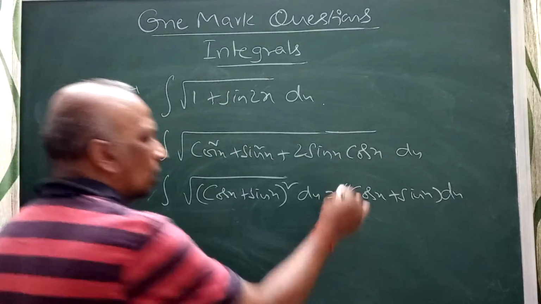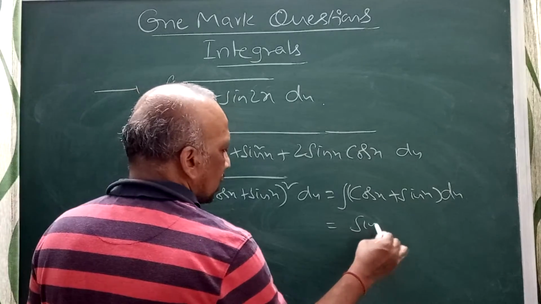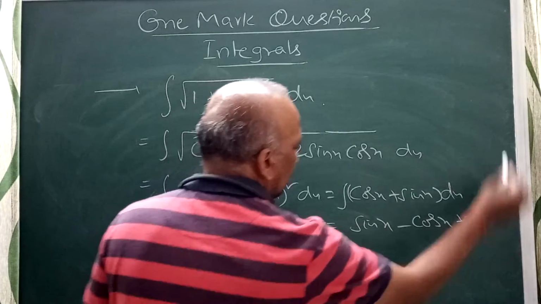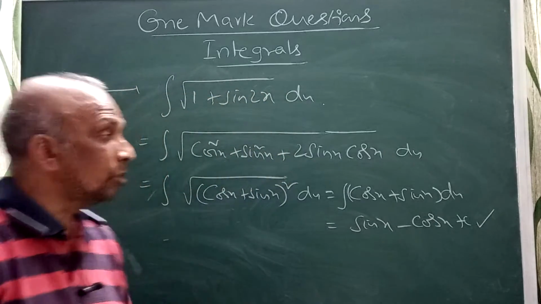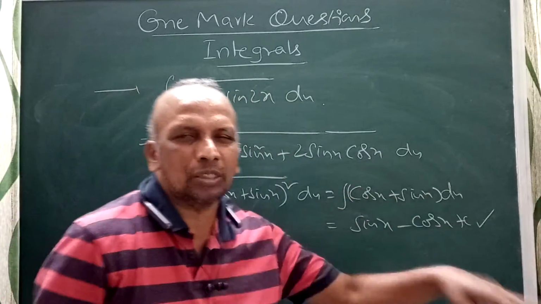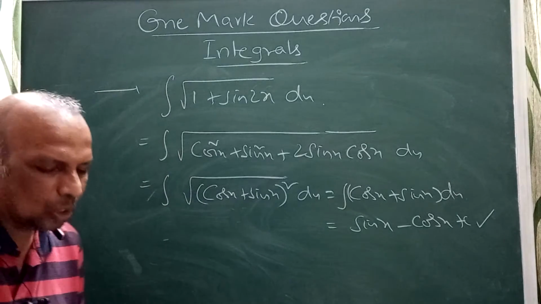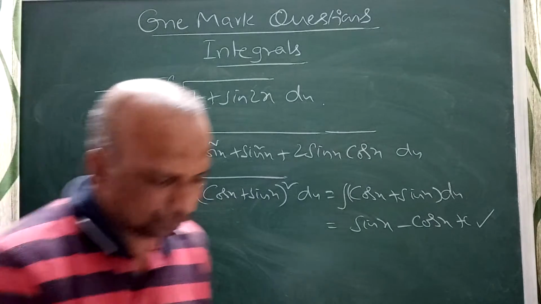Now you can integrate cos x plus sine x. Be careful: the answer is sine x minus cos x plus c. People may get confused and write minus sine x plus cos x. Be careful. The answer is sine x minus cos x plus c for root of 1 plus sine 2x dx.